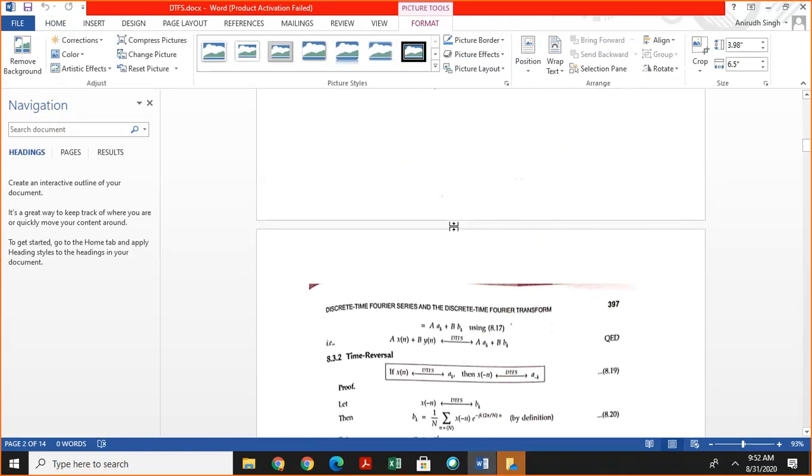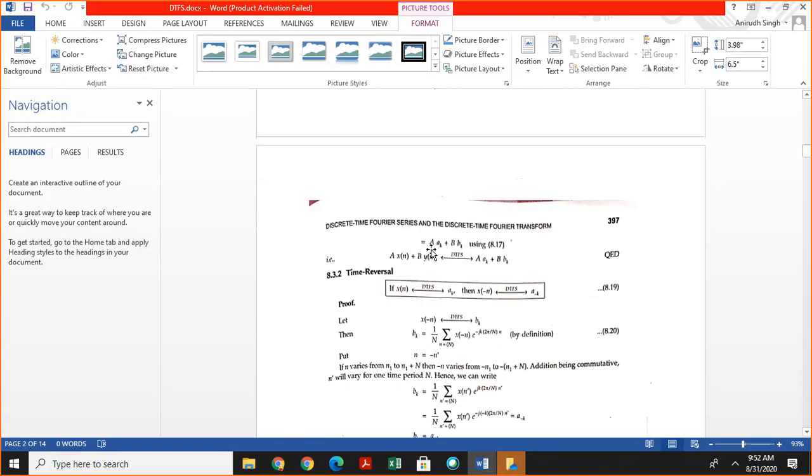So we can say that the coefficient of this signal is capital A multiplied by ak plus b multiplied by bk, where a and b are constants and ak and bk are the coefficients of x of n and y of n. The proof is the same as in the case of the continuous Fourier series or continuous Fourier transform.